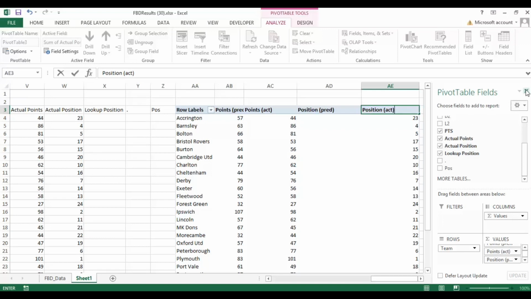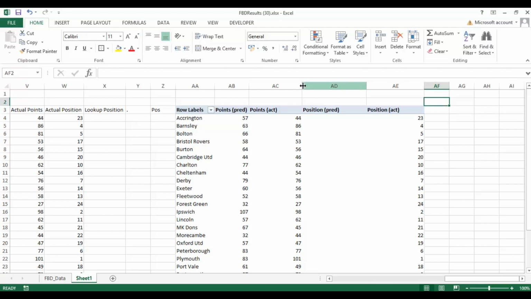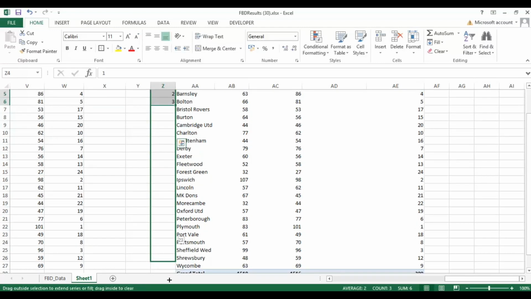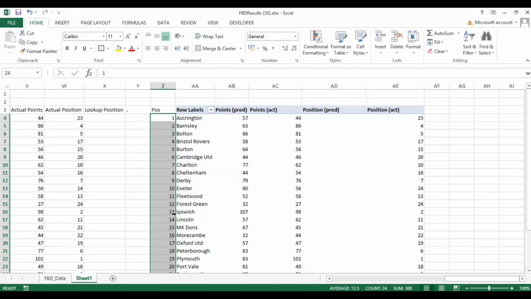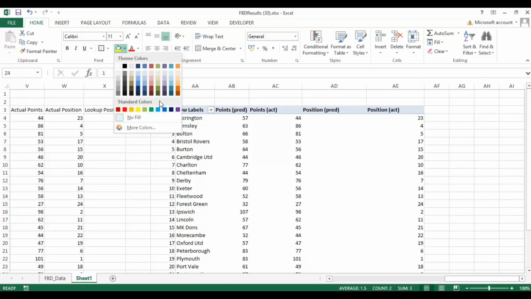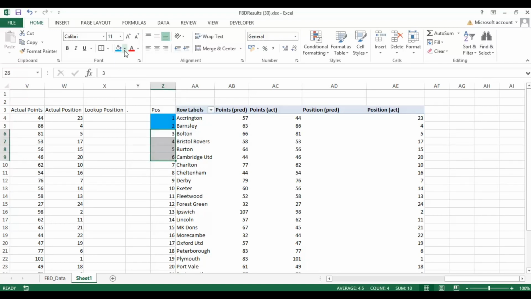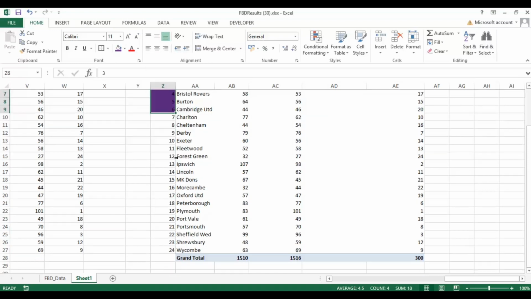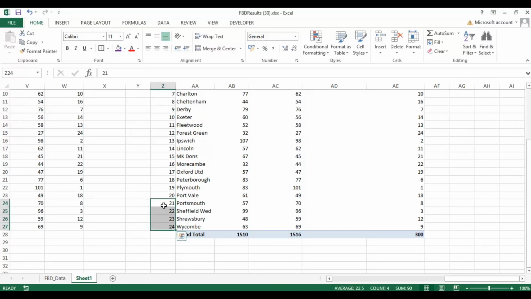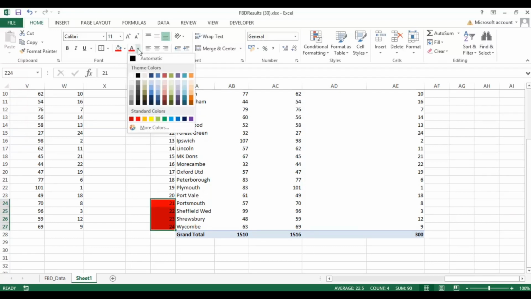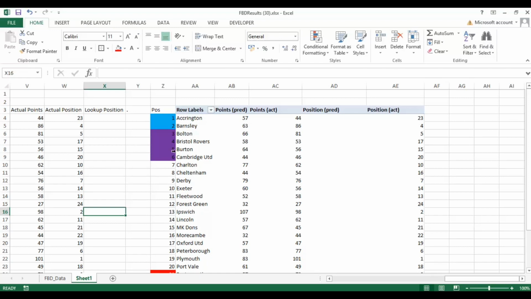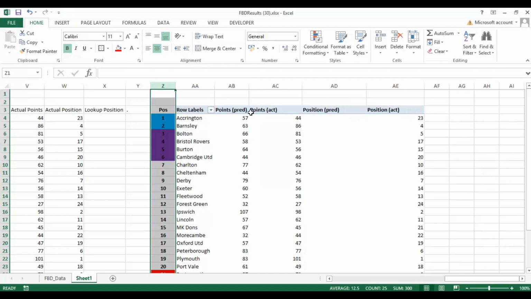Okay. Let's move that out of the way for a second. So we're starting to get a league table put together. Now what we're going to do is just put in the positions here. Now obviously this is just alphabetically at the minute, so as the table would look at the beginning of the season, and we can colour this if you so desire. You can put some colours in just to highlight where the playoff places and promotion places are. There's 4 teams that go down from this league, and I'm just going to colour that white, so that's not where you want to be. Now I'm just going to make that bold and put it centralized.